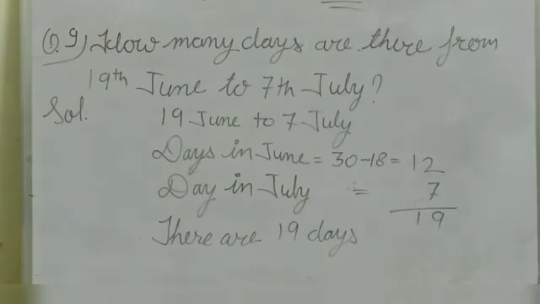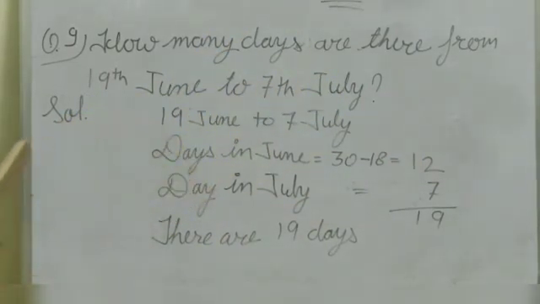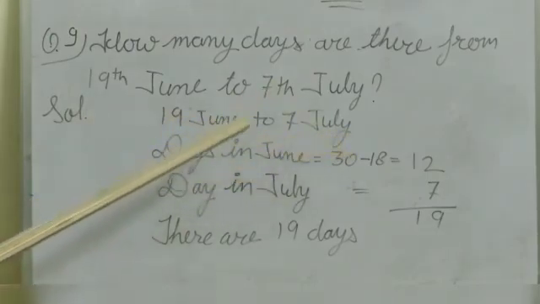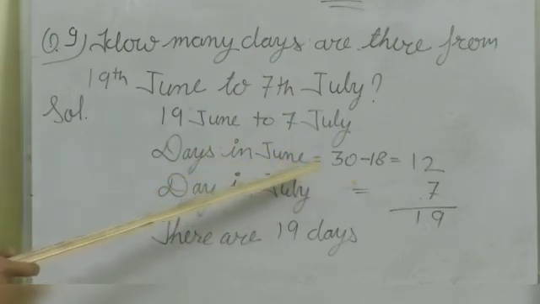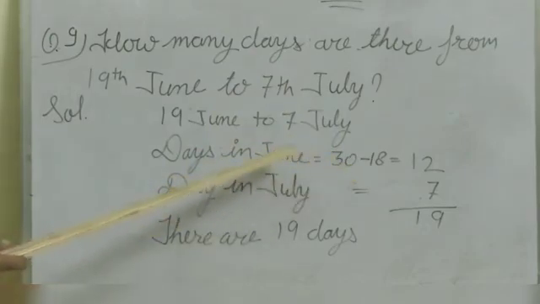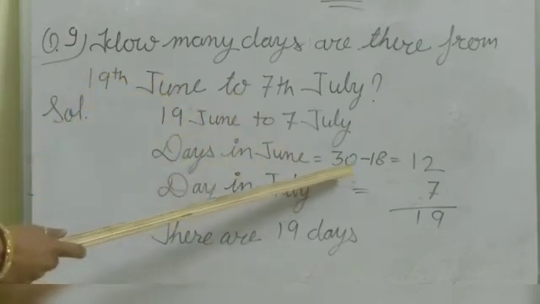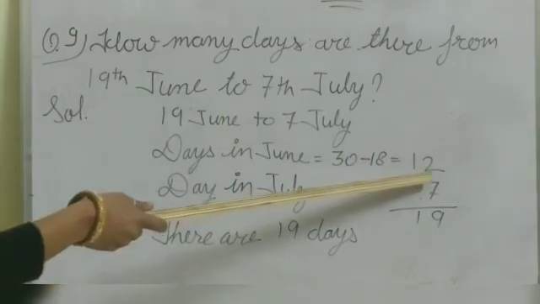Next question number 9. How many days are there from 19th June to 7th July? Solution. 19th June to 7th July. Days in June: June has 30 days, so from 19th June, 30 minus 18 is equal to 12.